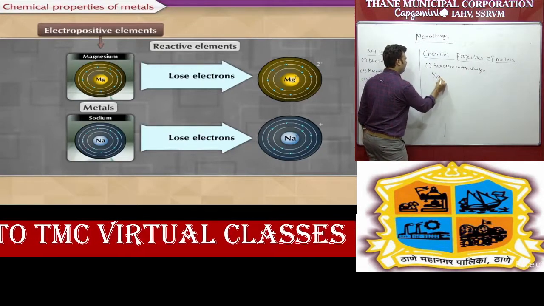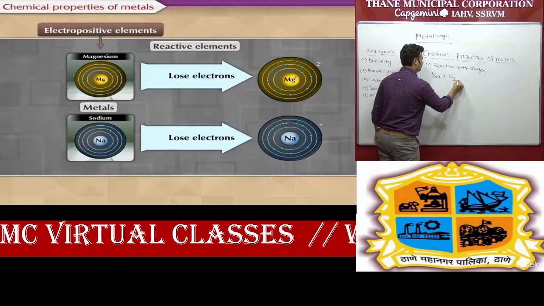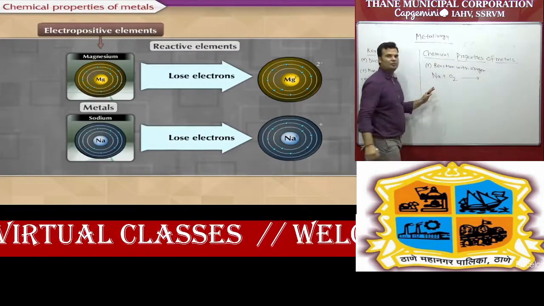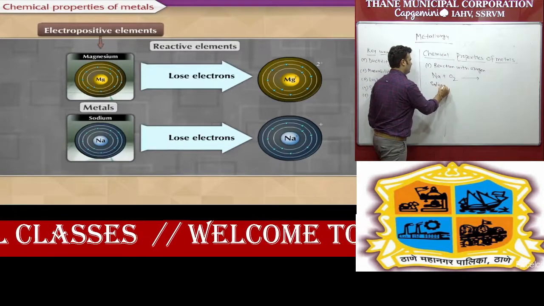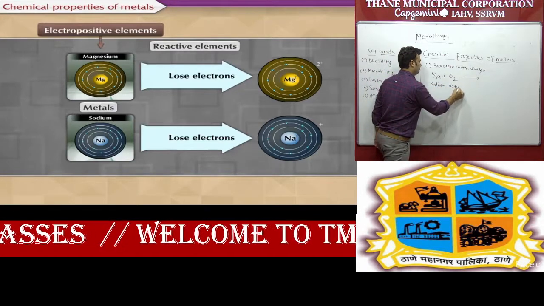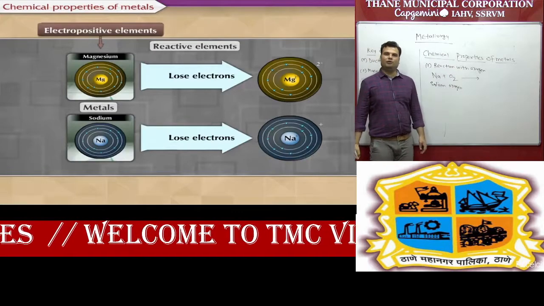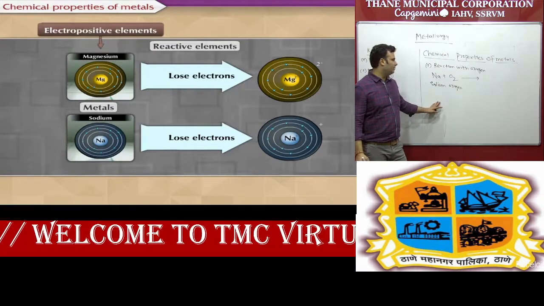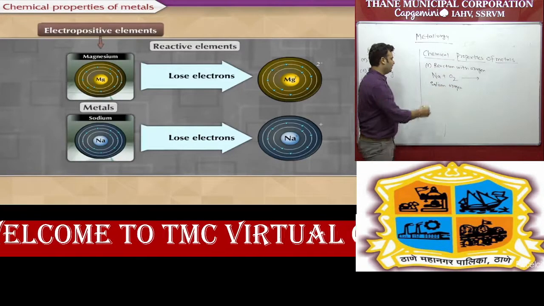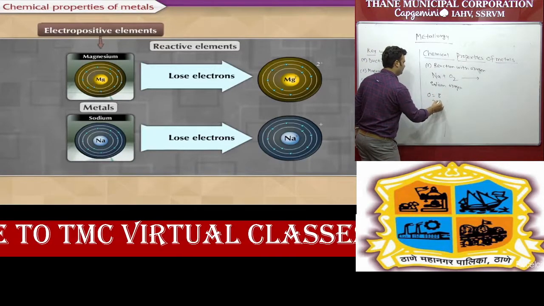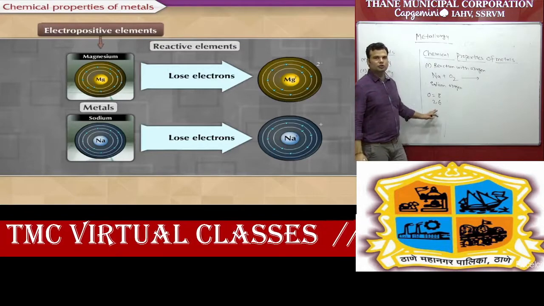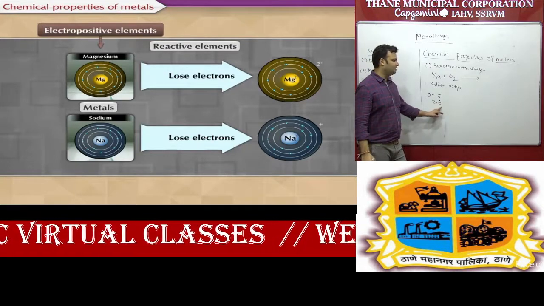Sodium, that is Na plus O2. Sodium is a metal and this one is oxygen. We already know that sodium has valency 1, and oxygen has atomic number 8, configuration 2, 6. So oxygen requires 2 electrons, its valency is 2.